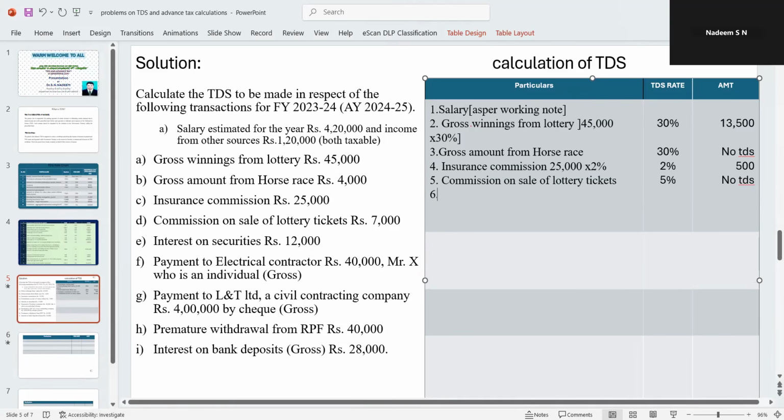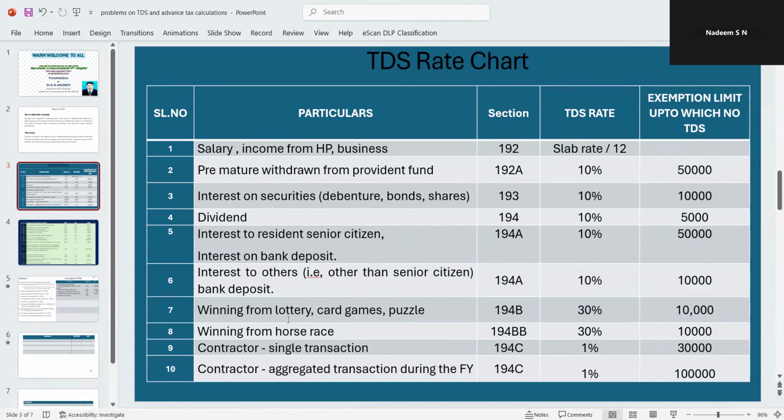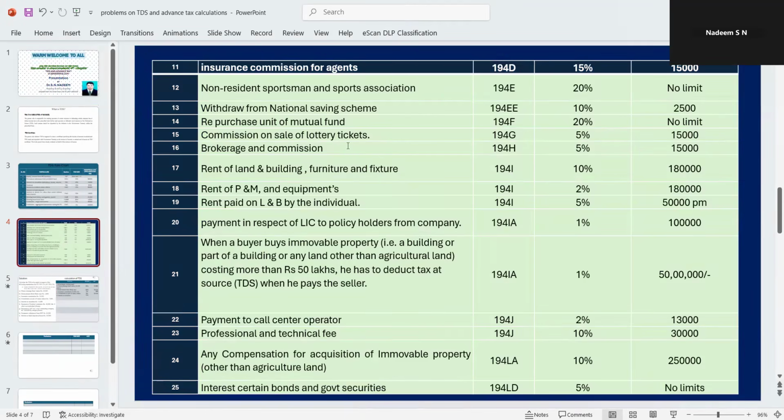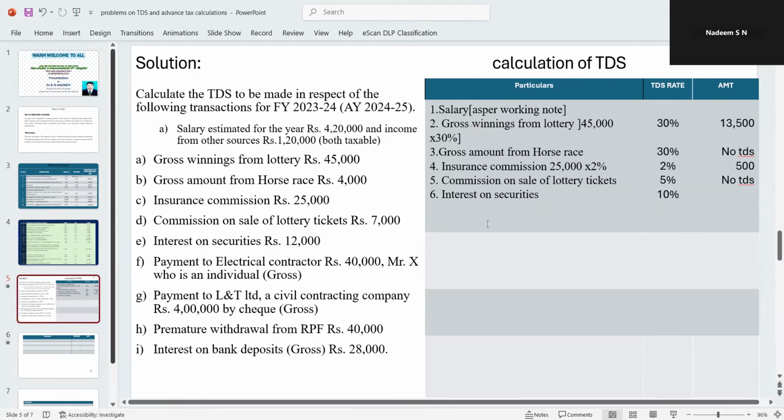Next, we have interest on securities. We take this as it is. It is to be taxed at 10%. From the list of various chart rates prepared by the Income Tax Department of India, for interest on securities, look here, there is no limit, so it is taxed at the rate of 10%. There is no limit on it. The entire amount is taxable, I'll say. This you take.